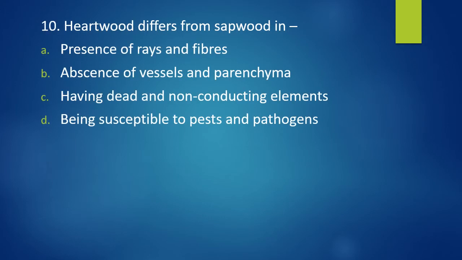Question number 10. Heartwood differs from sapwood in presence of rays and fibers, absence of vessels and parenchyma, having dead and non-conducting elements, being susceptible to pests and pathogens. Heartwood differs from sapwood in. Correct answer is option C, in having dead and non-conducting elements.